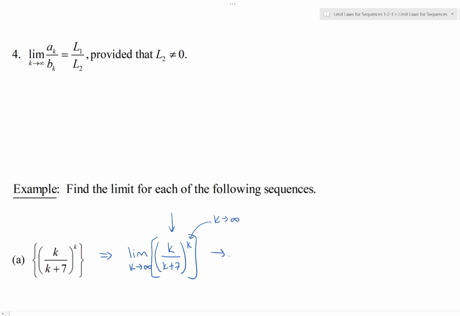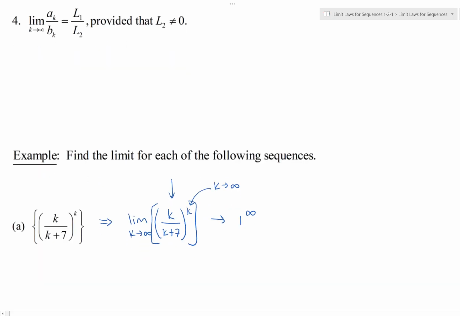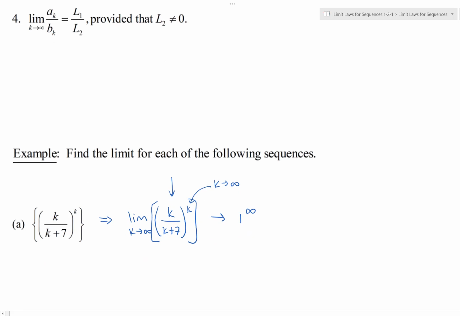So this goes to 1 to the infinity, and that's an example of an indeterminate power. It's not an indeterminate form, but it means we can do some algebra so that we can put this into an indeterminate form and eventually find the limit. For the time being, we're just going to assume this limit exists, because if it doesn't, we'll find out.